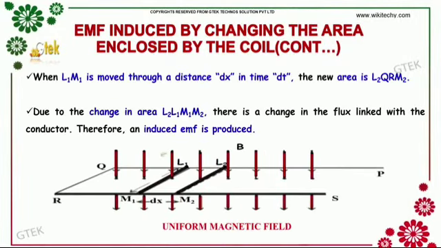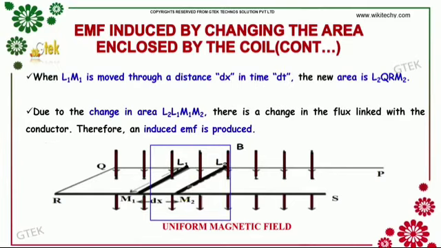Next, when L1M1 is moved through a distance dx in time dt, the new area is L2QRM2. Due to the change in area L2L1M1M2, there is a change in the flux linked with the conductor. Therefore, an induced EMF is produced here.